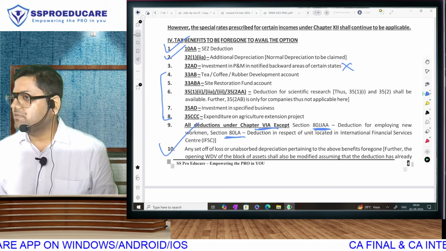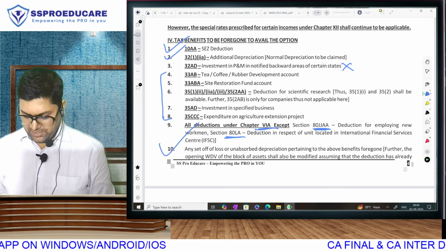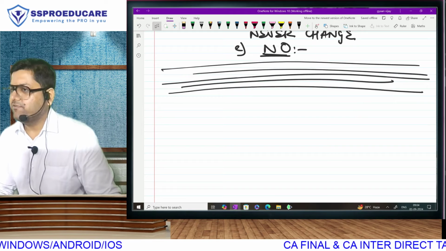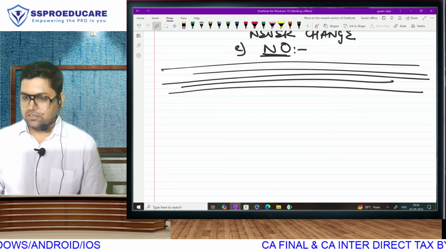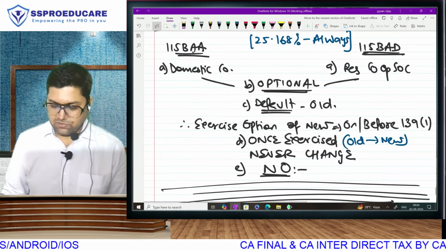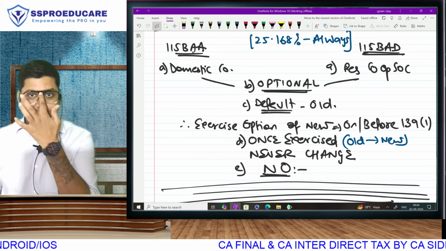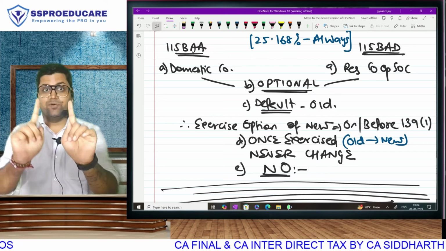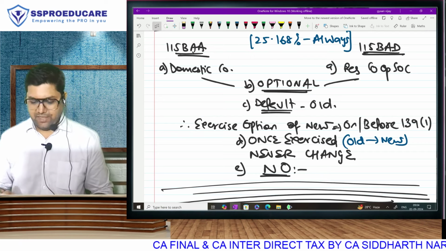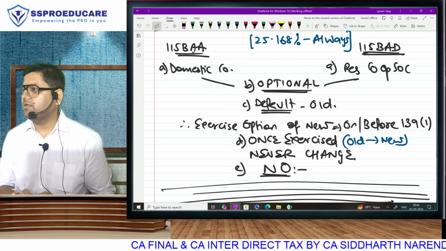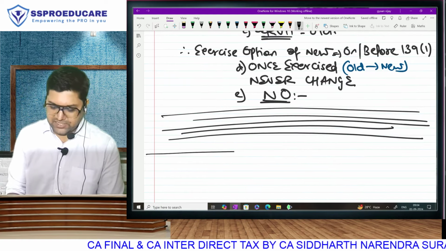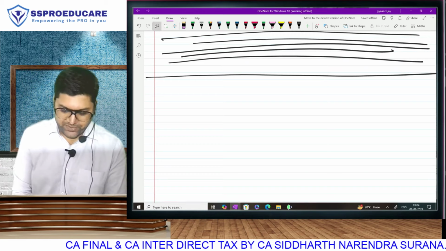That way, if you observe, the list becomes the same only. The same activity you can do here also. Here you may leave about 10 lines and fill in these spaces. These are the first two sections, 115BAA and BAD. First two sections for both assessees, company and cooperative society respectively. Everything is similar except the assessee. That is clear.